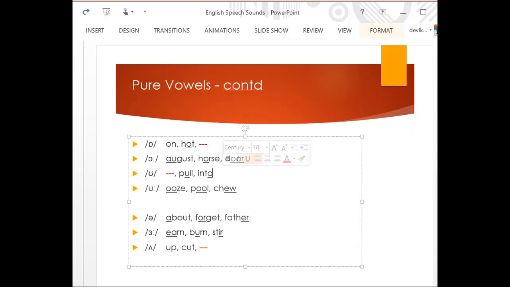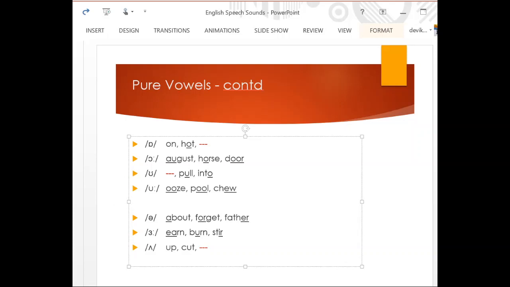What is the medial sound in the word F-O-O-D? Is it food or food? Actually it is food. Okay? Even though we say food all the time, it's food. What about G-O-O-D? Is it good or good? Good. You got it right. Okay. So these are some of the peculiarities of English, you know. The same spelling, the same position, but different pronunciations. So one is pronounced good, the other as food.